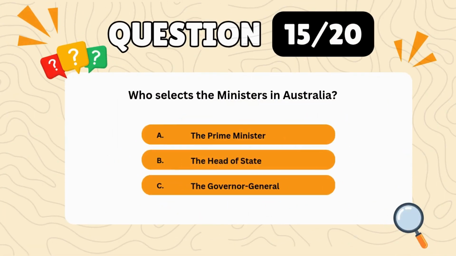Question 15. Who selects the ministers in Australia? A. The Prime Minister. B. The Head of State. C. The Governor-General. Correct answer, A. The Prime Minister.